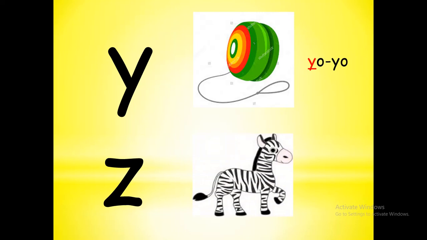Next one, Y. Y letter sound is Y. Yo-yo. Last letter is Z. Z letter sound is Z, not S. Z. Zebra. Z. Zigzag. Z. Zero. There are many examples. Z, zebra. Okay, we finished the alphabet letters, but we are going to move to the next one.